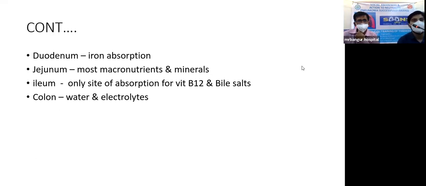Now there are various sites for the absorption of the nutrients and other things. Like iron absorption is most commonly seen in duodenum. Most macronutrients and minerals absorption occurs in jejunum. And ileum is the only site of absorption for vitamin B12 and bile salts. And colon is most commonly the site of absorption of the water and electrolytes.